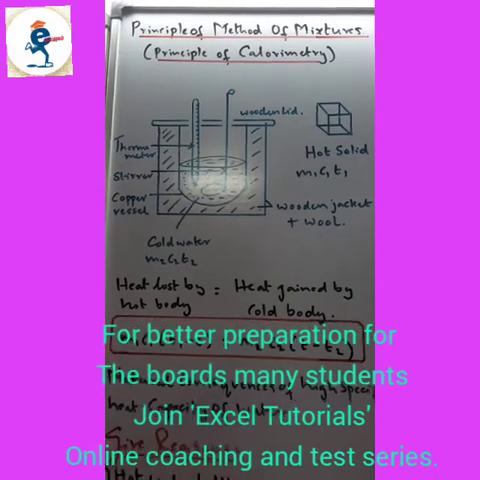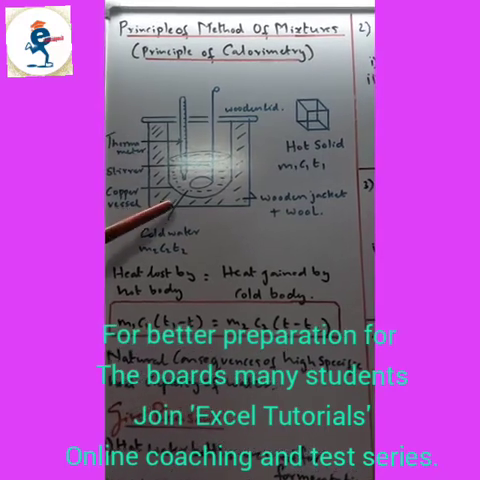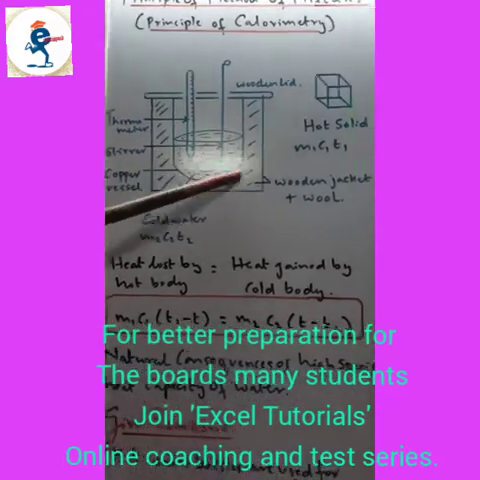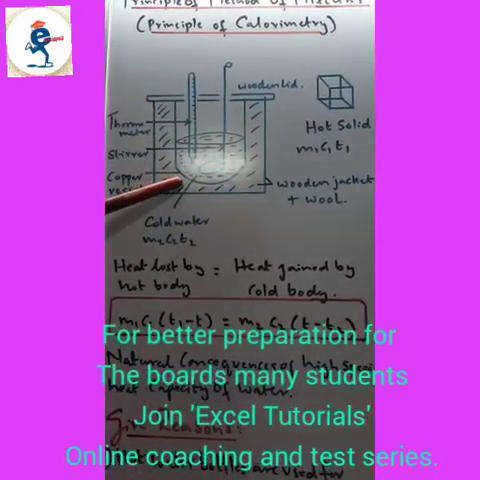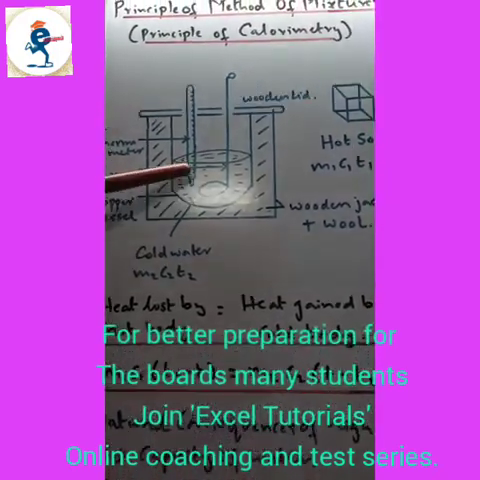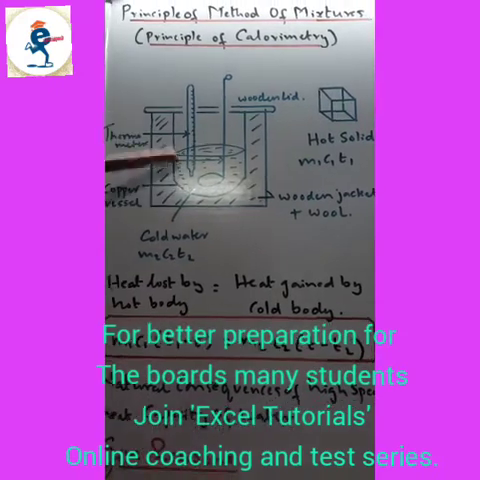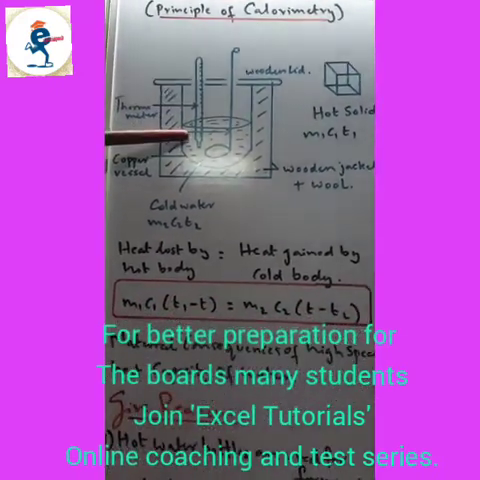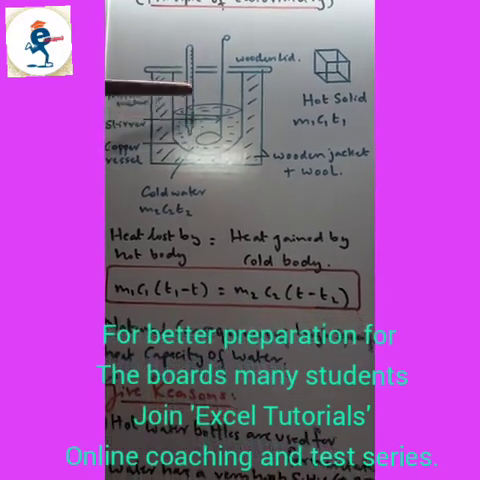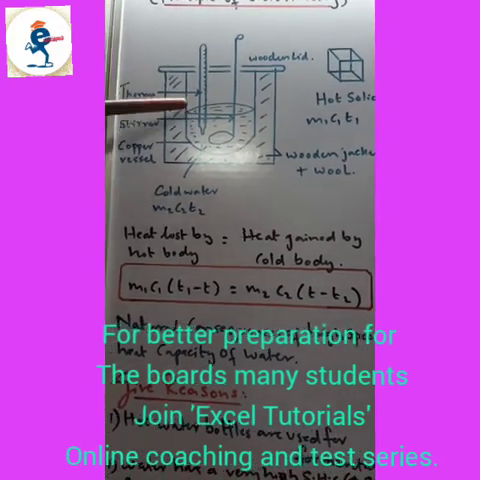Now we study the principle of mixtures, that is, the principle of calorimetry. For that you need to know what a calorimeter is. A calorimeter is a device like a thermos flask. It has a copper vessel surrounded by a non-conducting substance like wool, and it has a wooden jacket and a wooden lid on it. Here is a thermometer and here is a stirrer, and there is water inside it. Now you heat a hot solid and put it into this. Before you put the hot solid, you note the temperature of the thermometer. After you add the hot solid, close the lid and use the stirrer, all the heat of that hot solid is absorbed by the water, and it shows in the temperature of the thermometer.